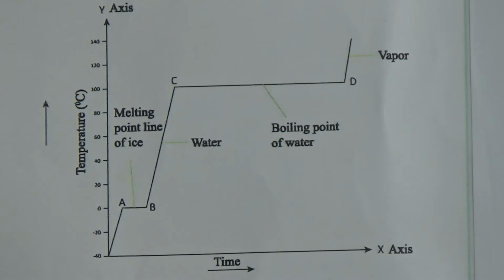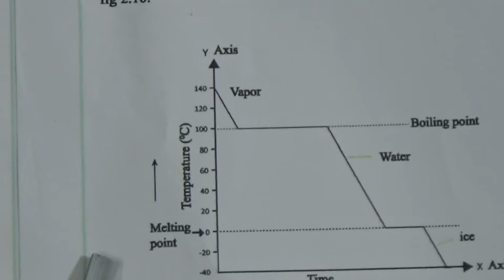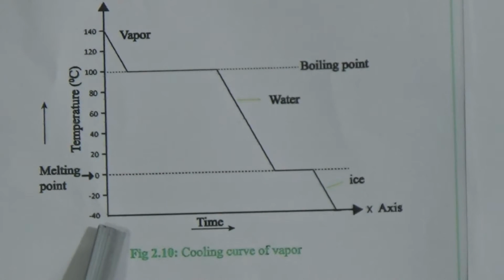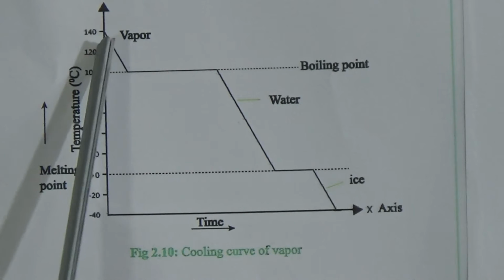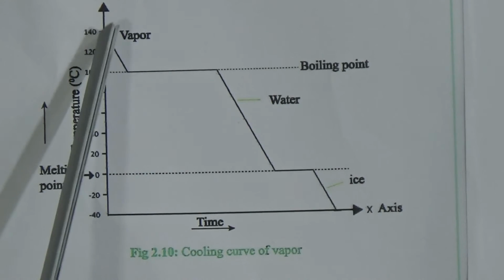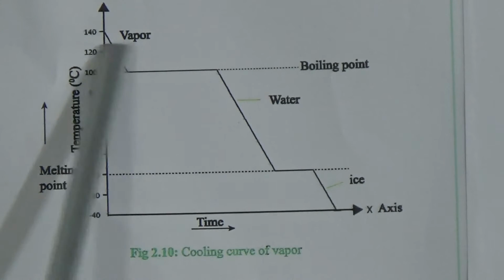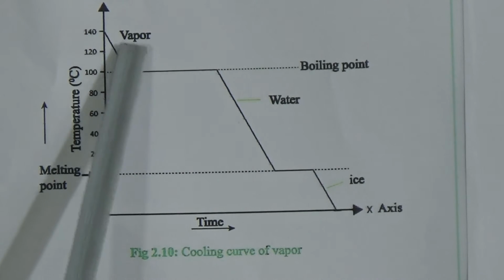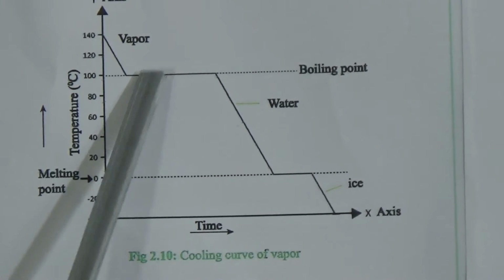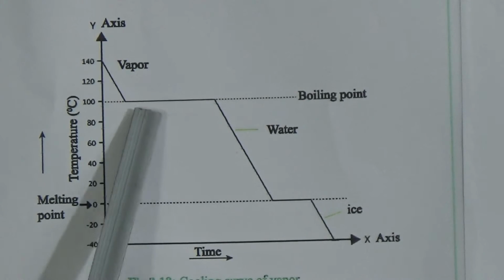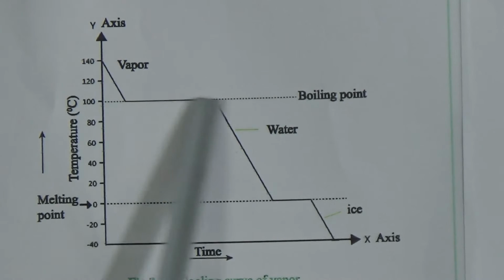Now come to the cooling graph, that you also have to learn and practice. Look, it is just the opposite. When it was vapor, we assume the temperature is 140 degrees. After cooling the vapor, when it reaches 100 degrees, the vapor turns into water, and this is the boiling point line.